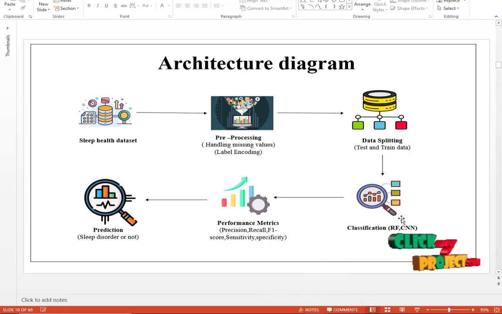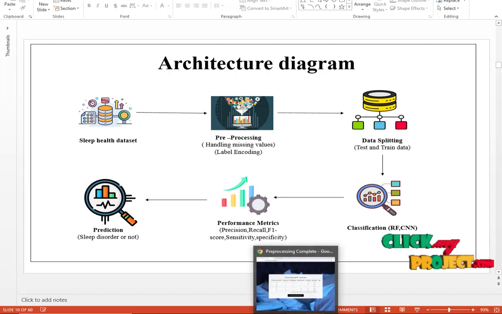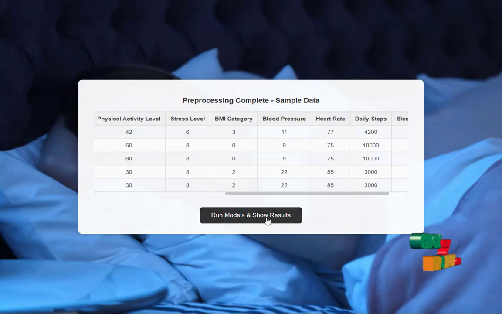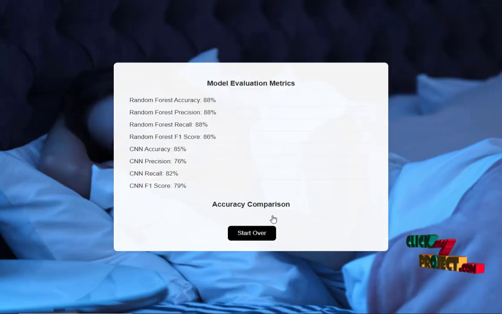The next step is classification. Models are used, a random forest and a convolutional neural network, and we calculate the performance metrics: precision, recall, F1 score, sensitivity, and specificity. Click run models and show result.